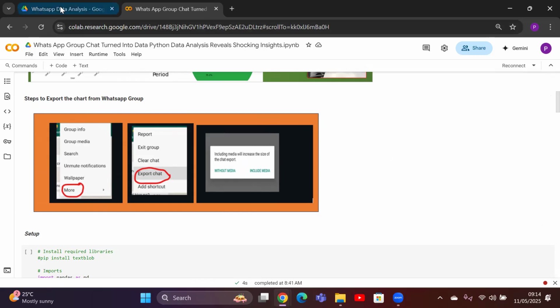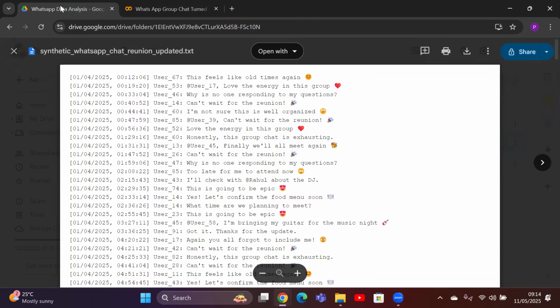As I mentioned, we will be using a dummy dataset from a reunion conversation, which is in txt format. As you can see here, we have users, datetime, and the comment basically. All these are fictional and for demonstration purposes only.